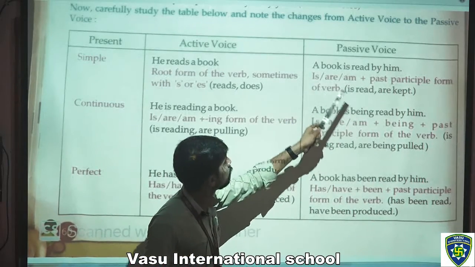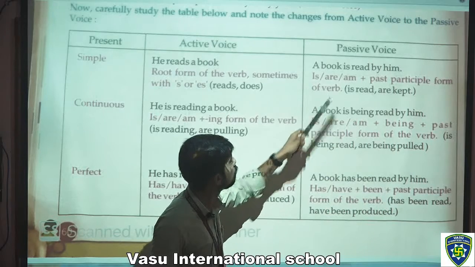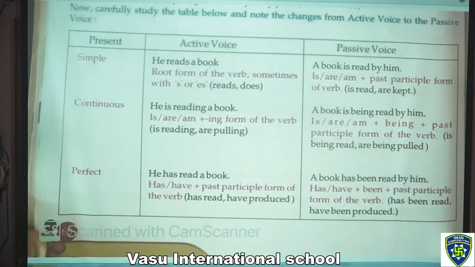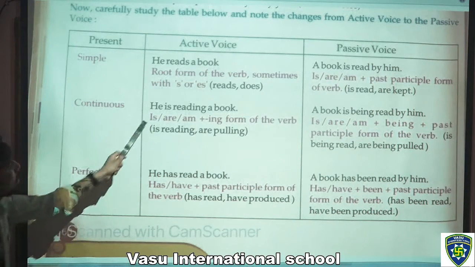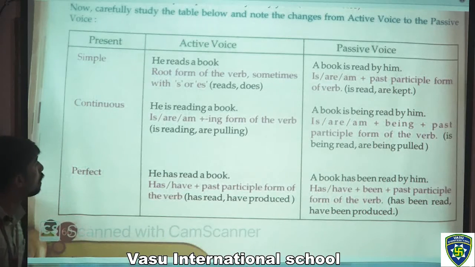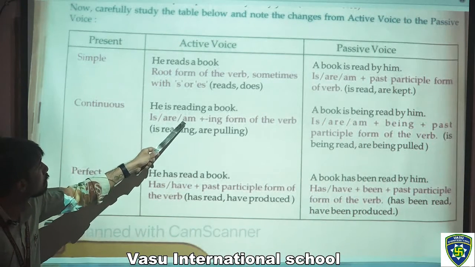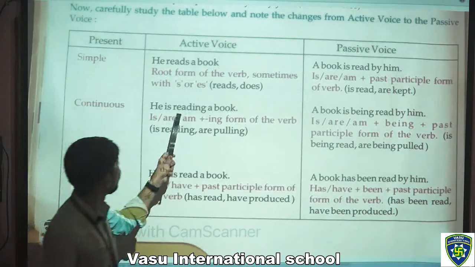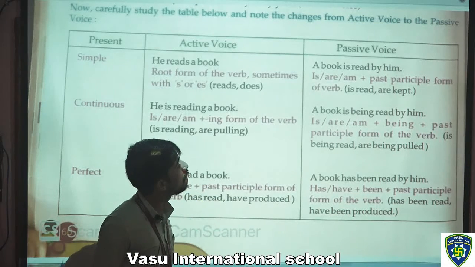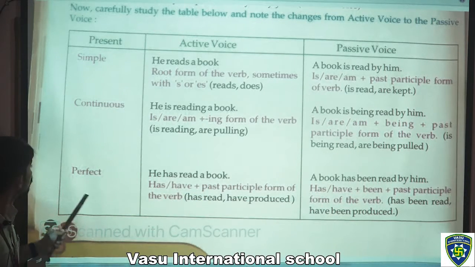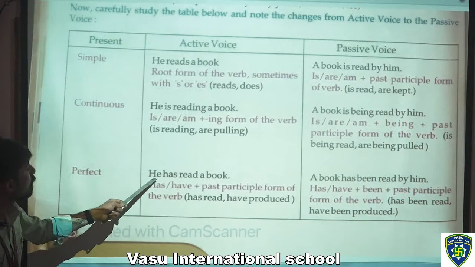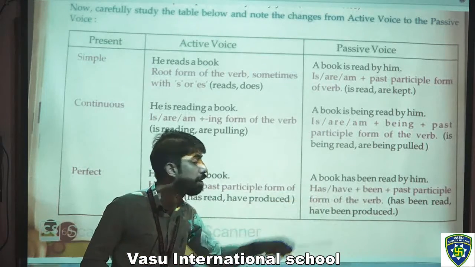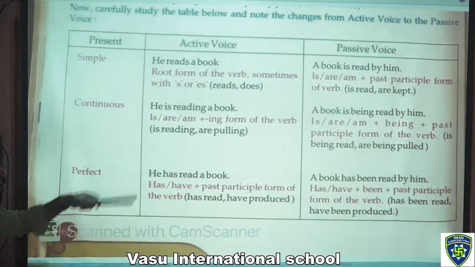In the passive voice we use is or am plus the past participle form of the verb, like is read or are kept. Like this we have the present continuous tense. He is reading a book, so that would be a continuous thing. The formation is is or am plus the ing form of the verb. What can we write? A book is being read by him. In present perfect tense, he has read a book. In passive voice, a book has been read by him. So that would be the formation of this.